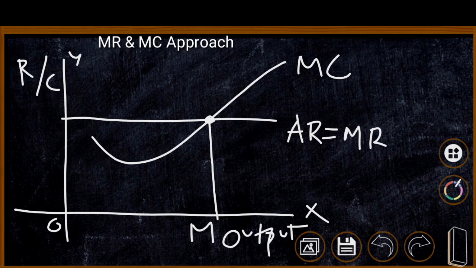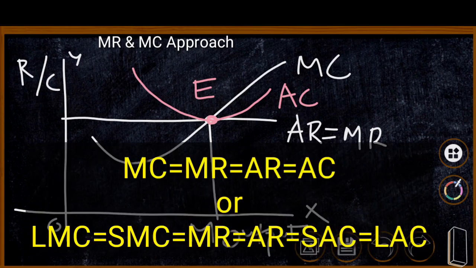Now we need to draw an average cost curve which is equal to the average revenue curve at point E. That is, we are drawing an average cost like this. Here E is the equilibrium point. At point E, average revenue is equal to ME, average cost is equal to ME. Therefore marginal cost is also equal to ME, marginal revenue is also equal to ME. Therefore marginal revenue is equal to average revenue is equal to average cost. This is the condition of a long run equilibrium of a firm under perfect competition.